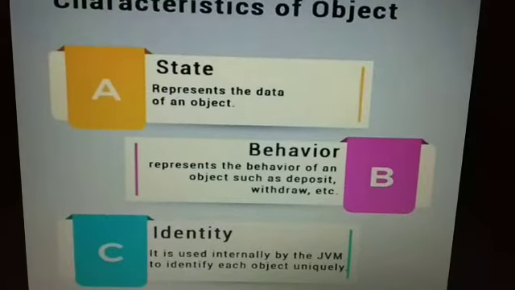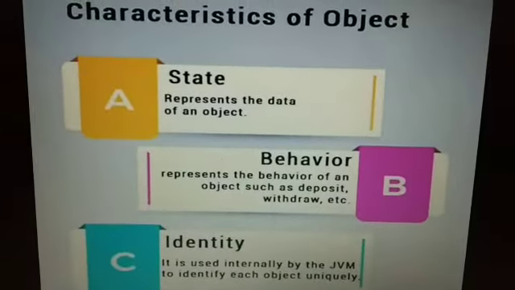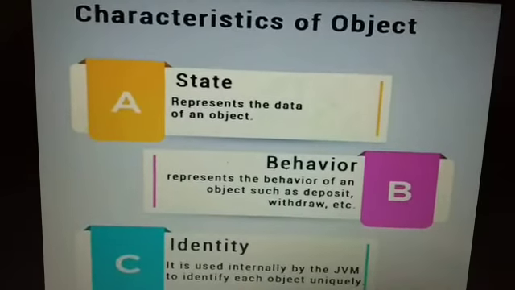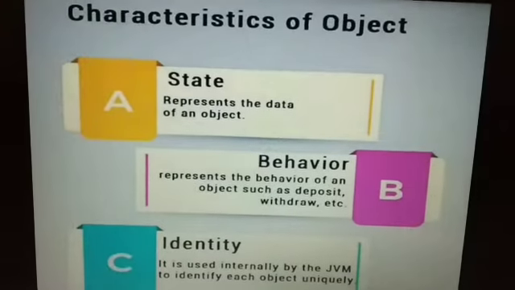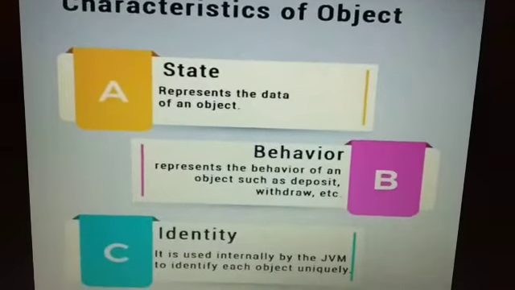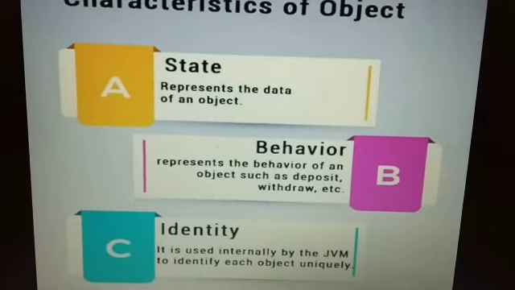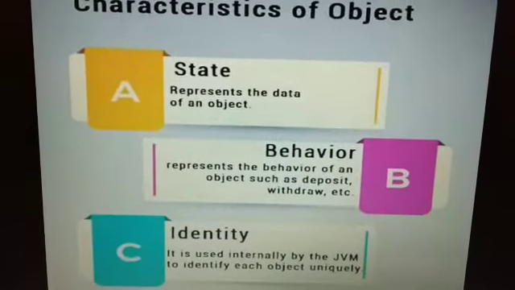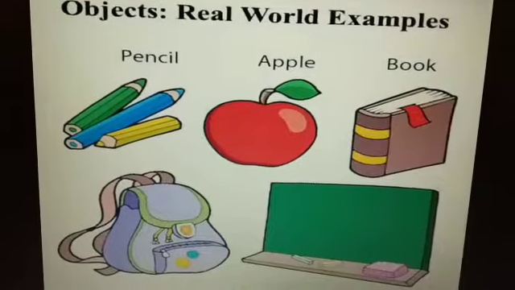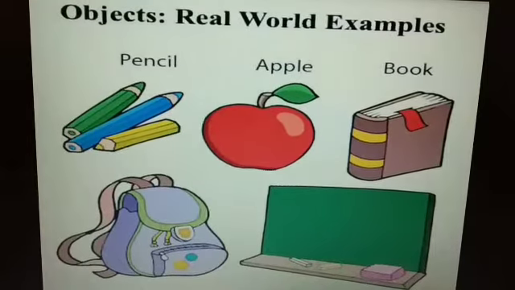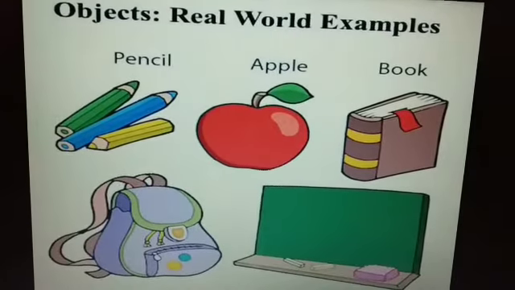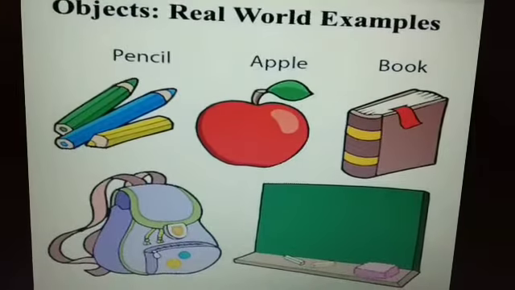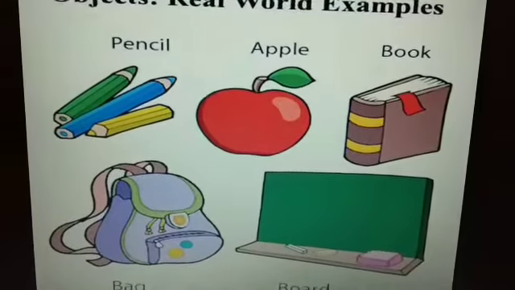First, an object represents some data. Behavior is what it does, why it is used, what the functionality of the object is. Identity is how it looks, how useful it is. These are some real world examples of objects, like a pencil, which has some color, some behavior, some state, an apple, book, bag, board, etc.